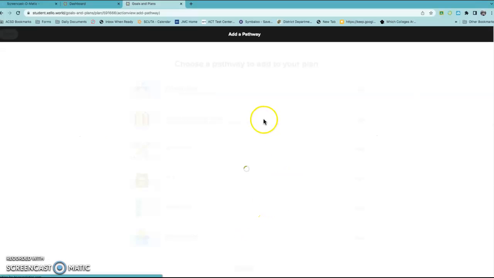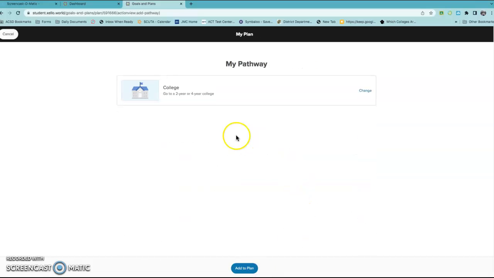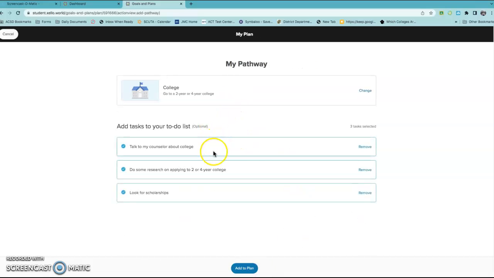Then I can go down here and I can add a pathway. So what pathway am I going to take? Maybe I'm going to go to the military first and then I'm going to go to college. I know specifically for this career, I'm going to have to do a college step. So I need to look at my options here.